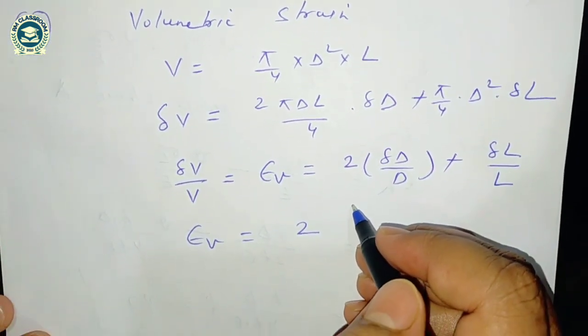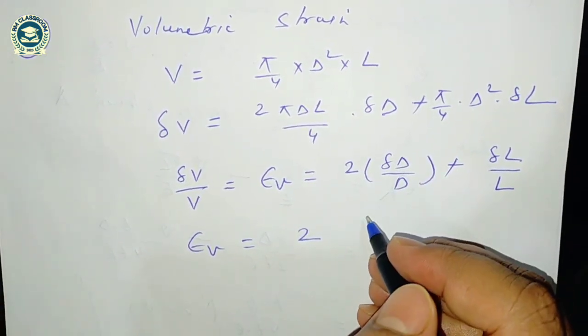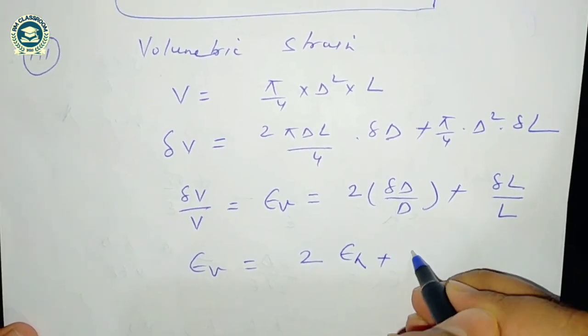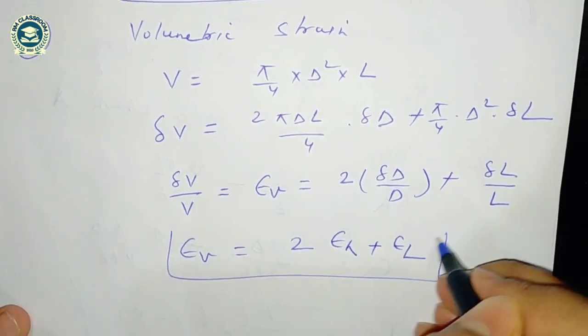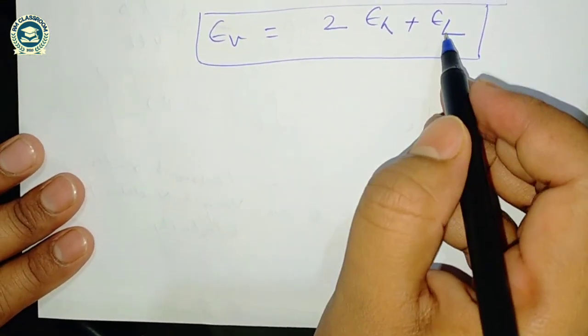As I told you earlier in the hoop strain, due to hoop stress there will be change in the diameter. So this will be the hoop strain plus longitudinal strain. So this is the expression of volumetric strain, 2 times hoop strain plus longitudinal strain.